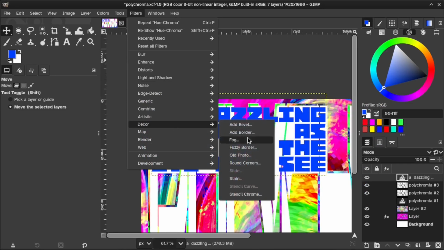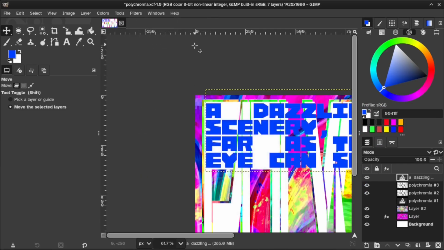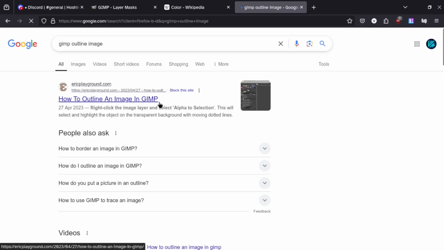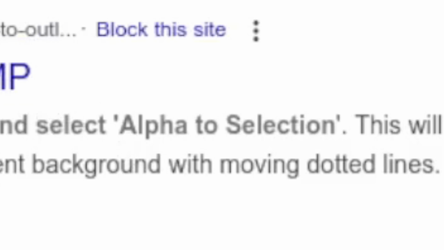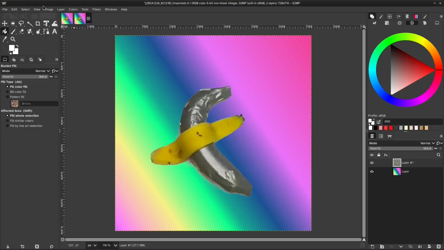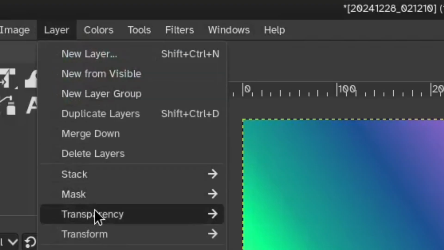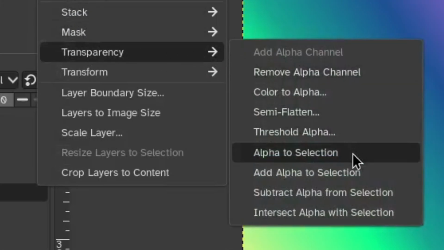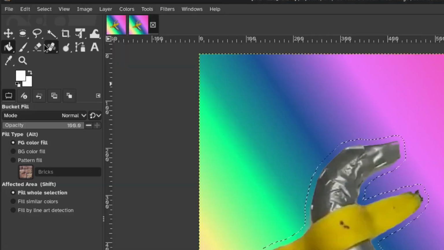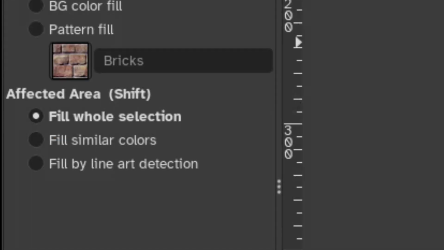Okay, artistic decor. Yeah, I need to look it up. GIMP, outline. Are you kidding? Okay, so this is how you do image outlines in GIMP. You select the perimeter of the image, usually with layer, transparency, alpha to selection, go to selection, grow selection, pick your thickness. Finally, you paint the outline, preferably with Shift B or Bucket Fill tool, fill whole selection, pick your color, and click your selection.